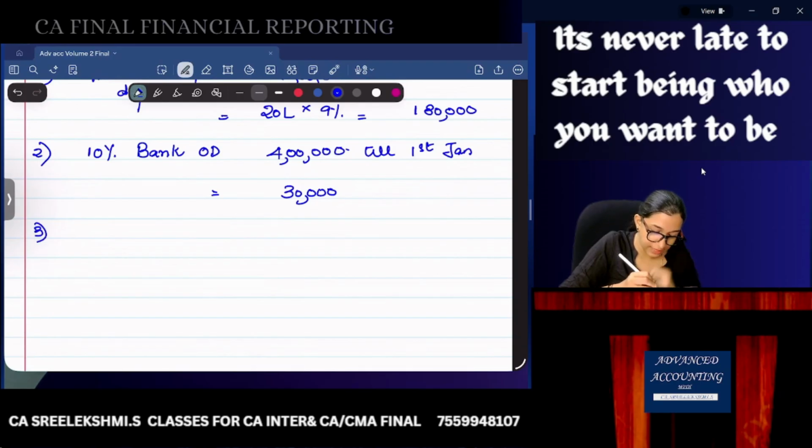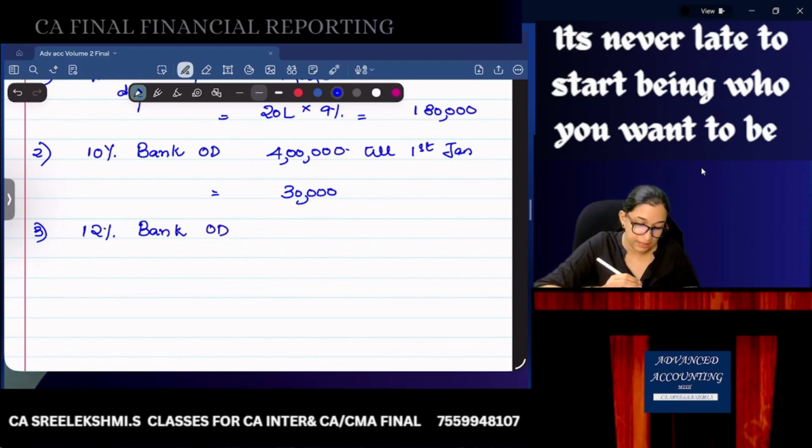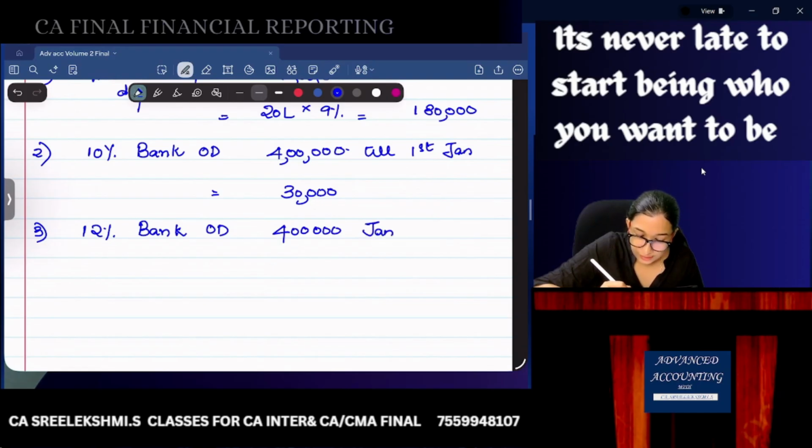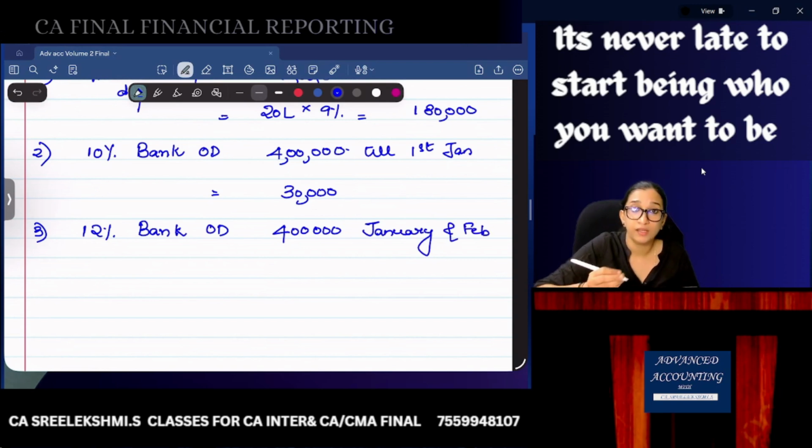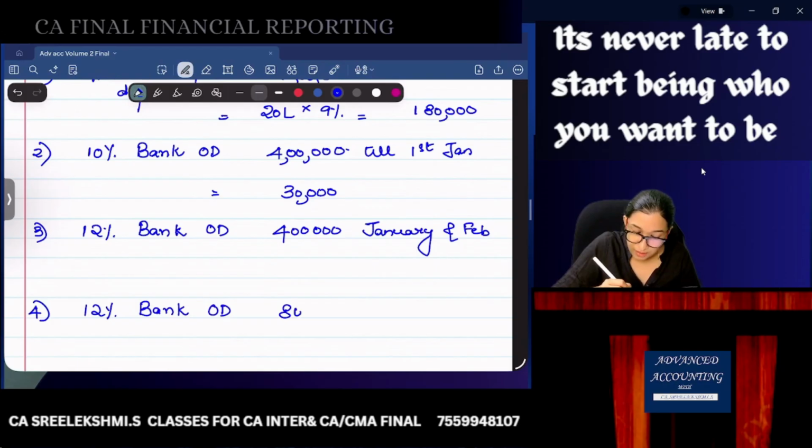Then the interest rate has become 12% bank OD, 4 lakhs. For how many months? January and February. Because it is still 12% bank OD only. But in March, 1st March, the bank OD amount has increased to 8 lakhs.